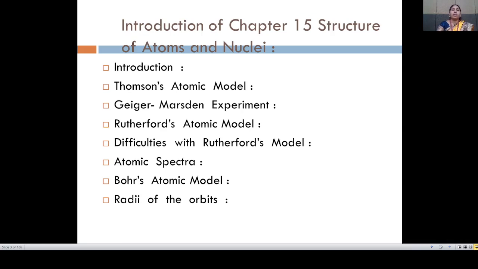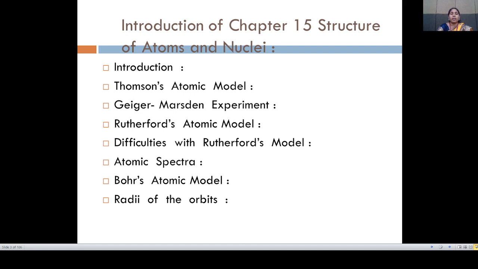That chapter contains different types of models which identify the atoms and nuclei of any substance. First is the Thomson atomic model.